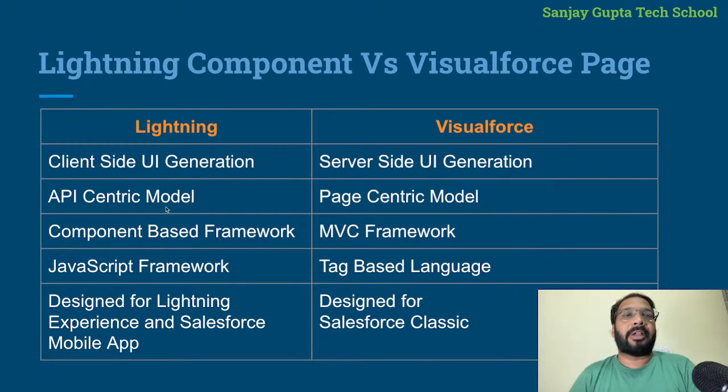Then in Lightning, we have API-centric models, so lots of pre-built APIs are available that you can use. But in Visualforce, we mainly focus on a page-centric model. Then Lightning provides a component-based framework, so we have different components, and in a page, you can place components anywhere as per the requirement.